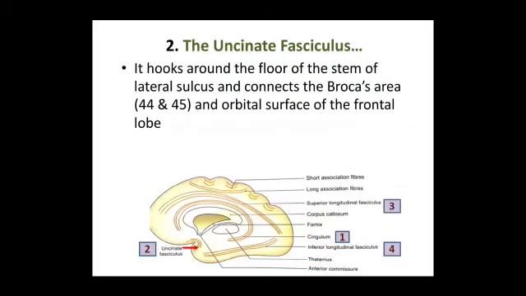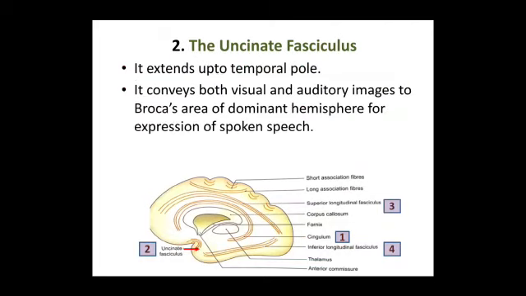The uncinate fasciculus. It hooks around the floor of the stem of the lateral sulcus and connects the Broca's area, that's area 44 and 45, and orbital surface of the frontal lobe. It extends up to temporal pole. It conveys both visual and auditory images to the Broca's area of dominant hemisphere for expression of spoken speech.